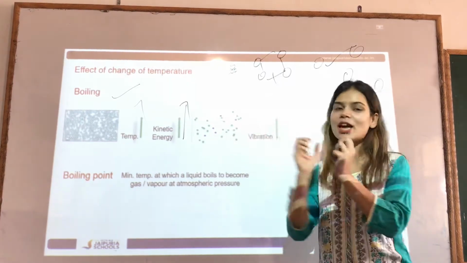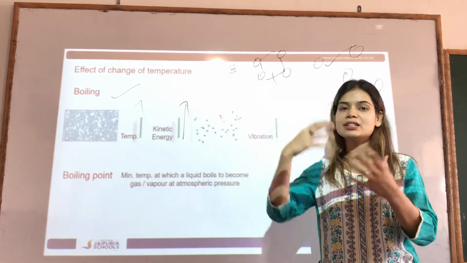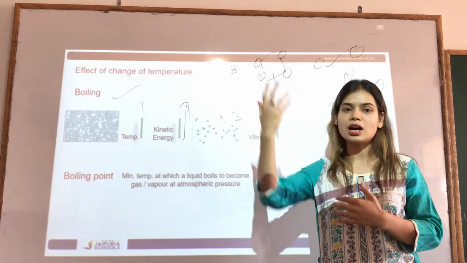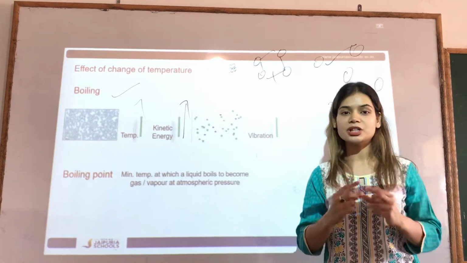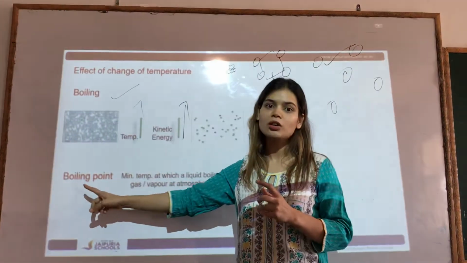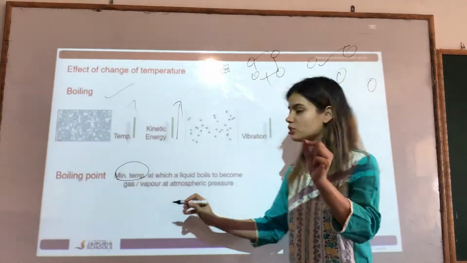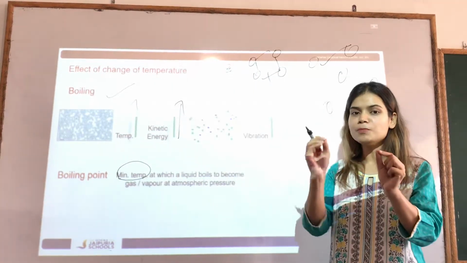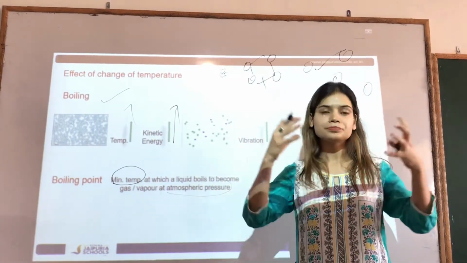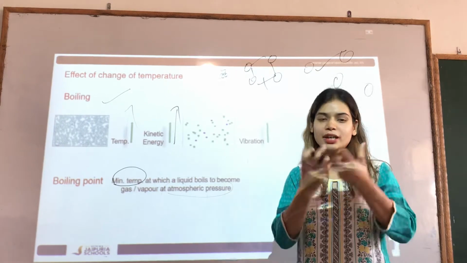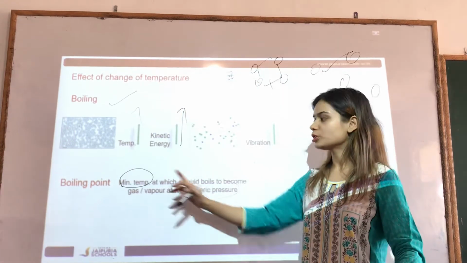But children, it also has a specific temperature. When you boil water, you may notice that it doesn't suddenly start evaporating or converting into gases. It takes some time. It takes a specific temperature, and that temperature is what we call the boiling point. So what is the boiling point? Boiling point is the minimum temperature at which a liquid boils and becomes gas, becomes vapors, at atmospheric pressure. Atmospheric pressure means the natural pressure that is exerted by the air on us, I mean, at room conditions you can say. So that is the boiling point.